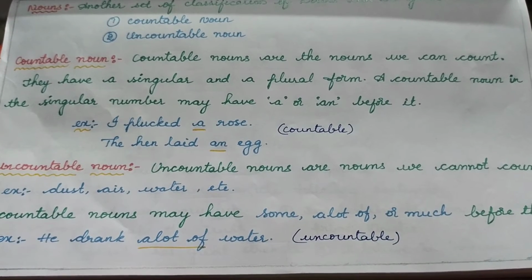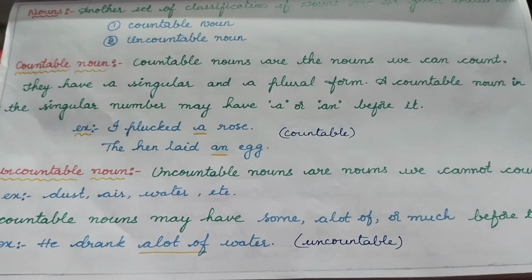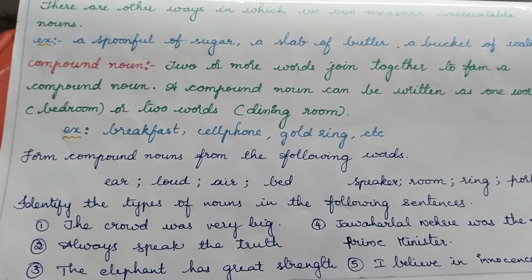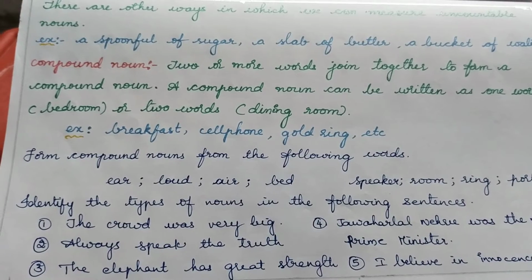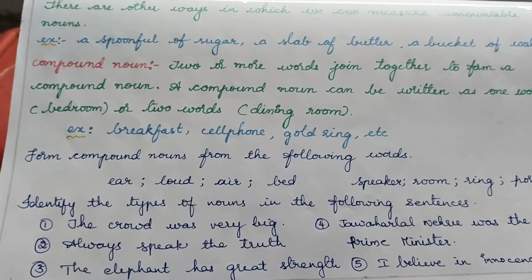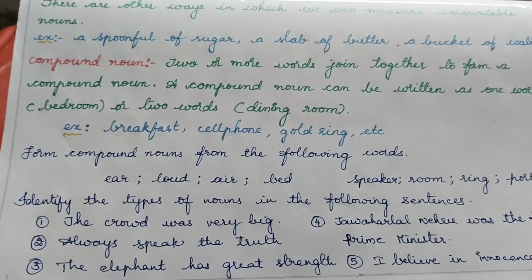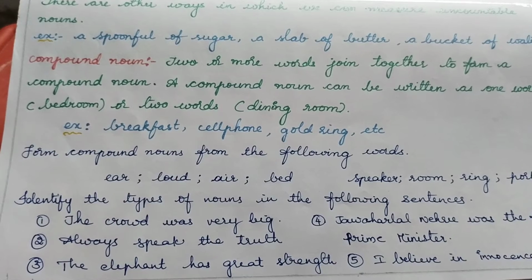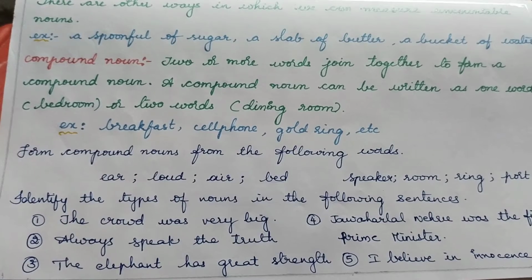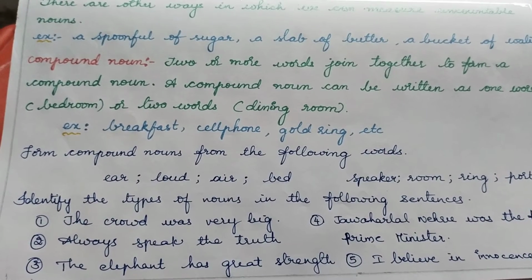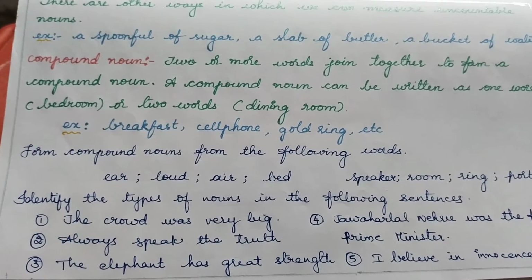For instance, he drank a lot of water. He drank some water. If we need to measure uncountable nouns, there are ways. For instance, we can count sugar with a spoon. A spoonful of sugar means 1 spoon or many more than that. A spoonful of sugar, a slab of butter, a bucket of water, and many such. With these words, we are able to count uncountable nouns.